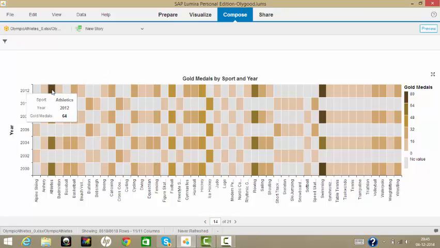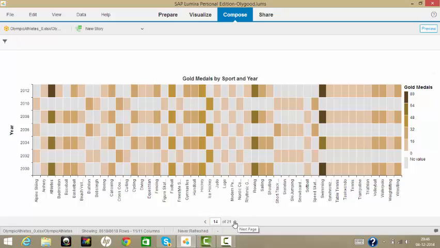Here we see the number of gold medals in athletics in all the years. Now one of the winter Olympic sports, ski jumping, is here. So this shows the variation in the number of gold medals awarded in the summer as well as the winter Olympics per year